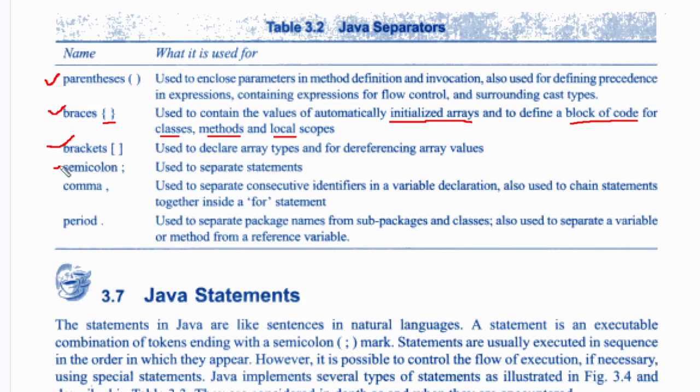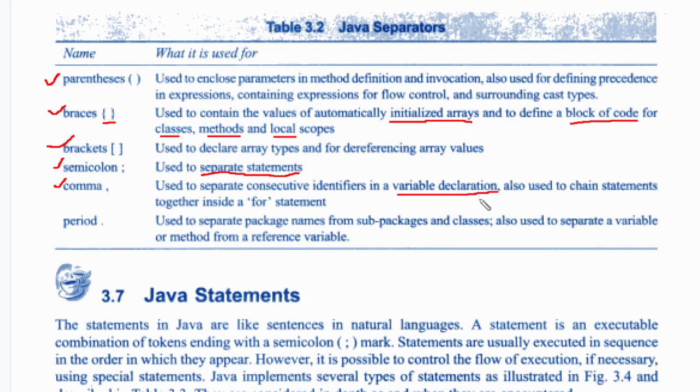Next one is called semicolons. Semicolons separate statements. If you want to separate statements, we use a semicolon. Then we have the comma. Comma separates consecutive identifiers in a variable declaration.